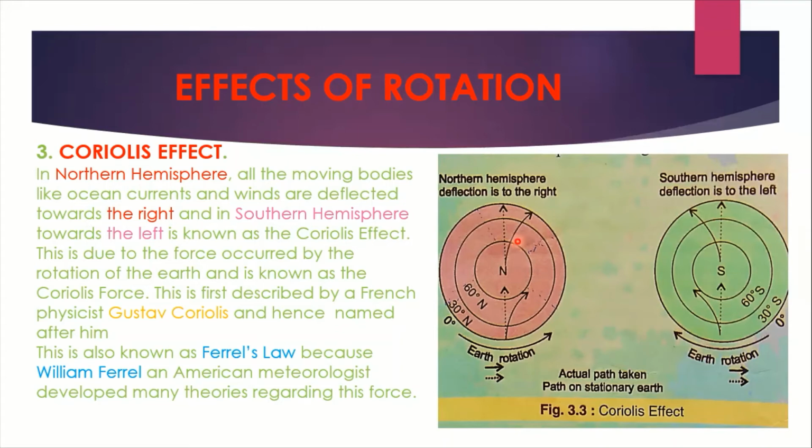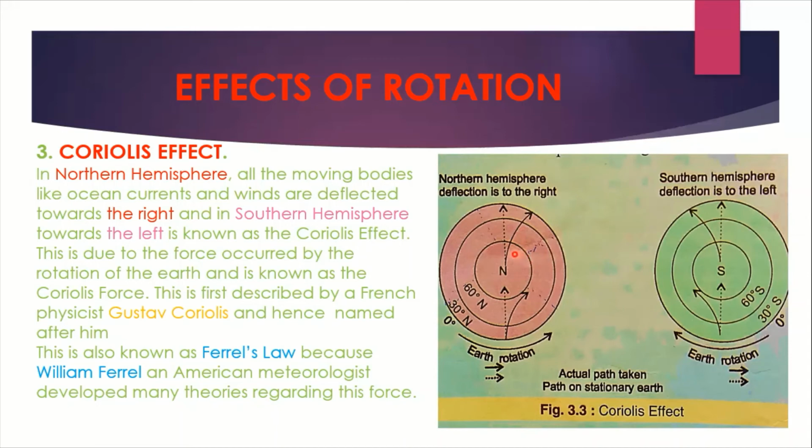But what is Coriolis force? The force produced by the rotation of the earth, which causes the deflection of wind and ocean currents to the right in the northern hemisphere and to the left in the southern hemisphere. Hope you understood. Now, why is this force named after Coriolis?